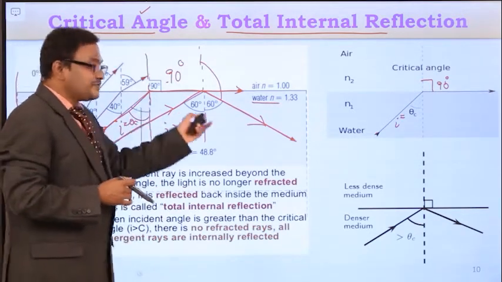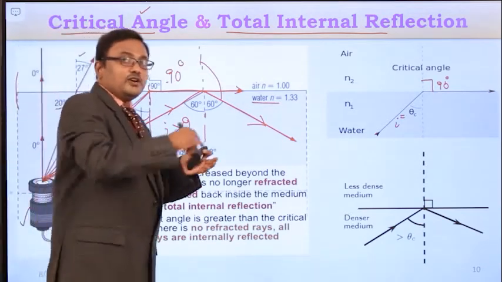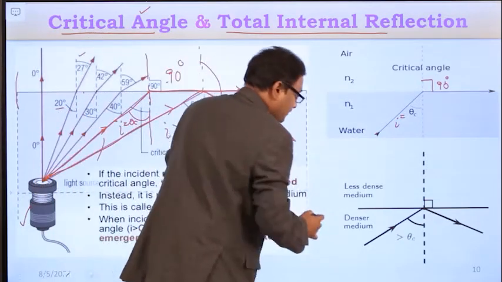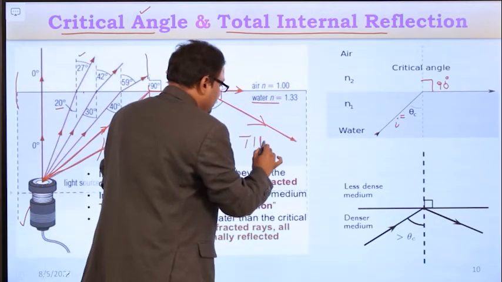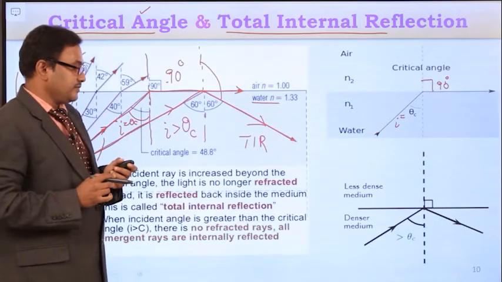With this principle, the light rays propagate within the core medium of the fiber. So total internal reflection is the fundamental principle behind light propagation in optical fibers.